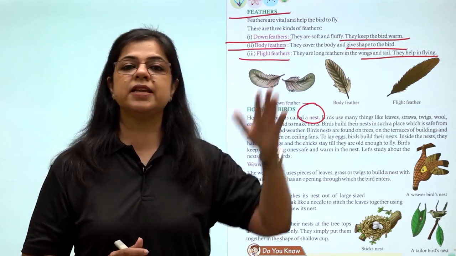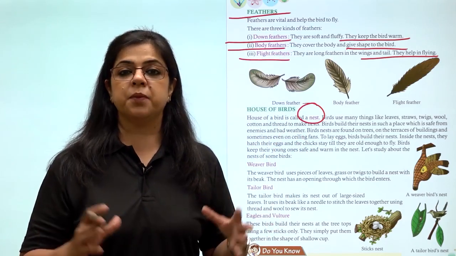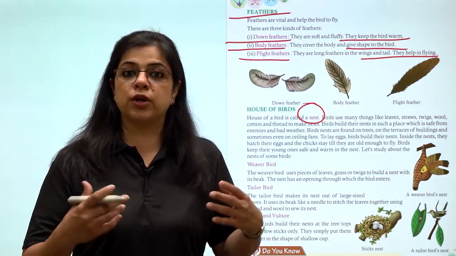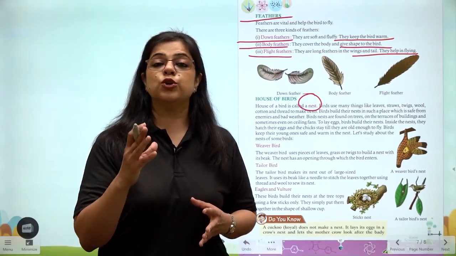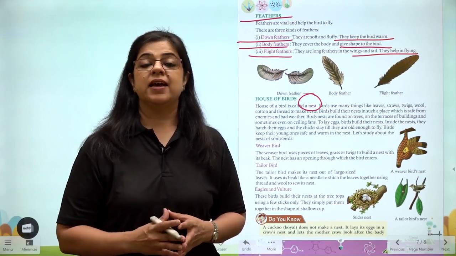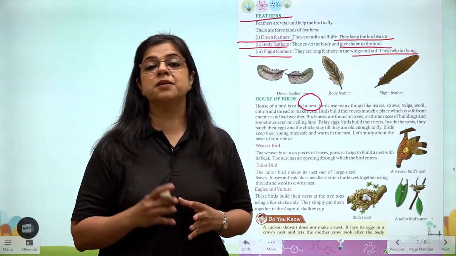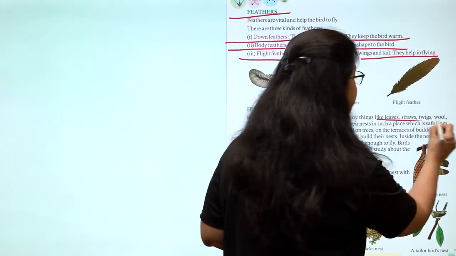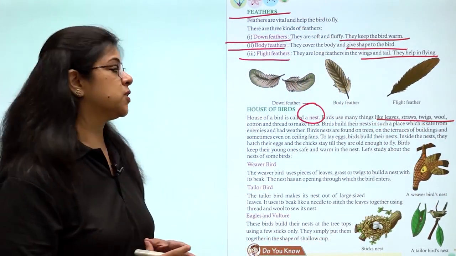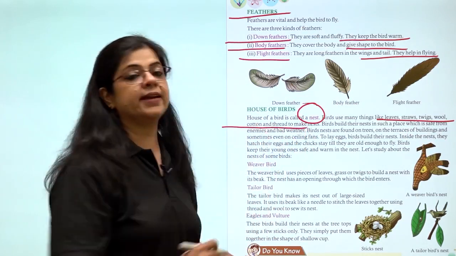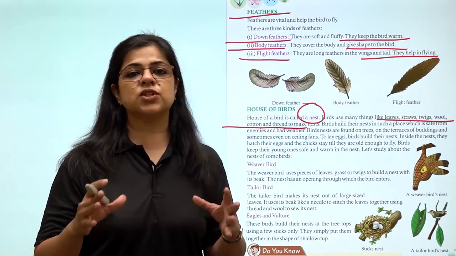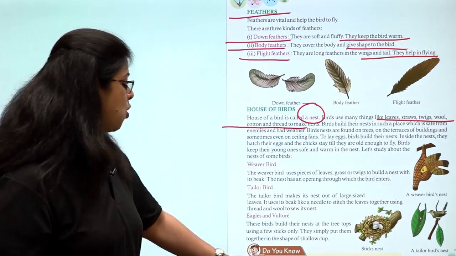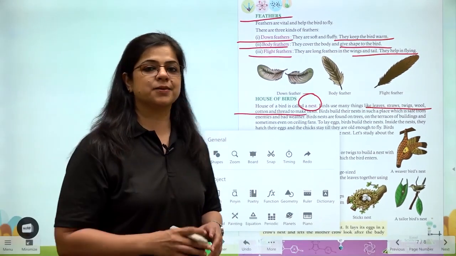बर्ड्स अपने नेस्ट इतनी ऊपर क्यों बनाते हैं? So that when they lay eggs in the nest, enemy birds or human beings or other animals do not harm their eggs. Now, what are the materials that the bird uses to make the nest? They are leaves, straws, twigs, wool, cotton and thread. सारा दिन बर्ड्स एक जगह से दूसरी जगह जाके ये सारा मटेरियल इकट्ठा करते हैं और उनसे बनाते हैं नेस्ट.